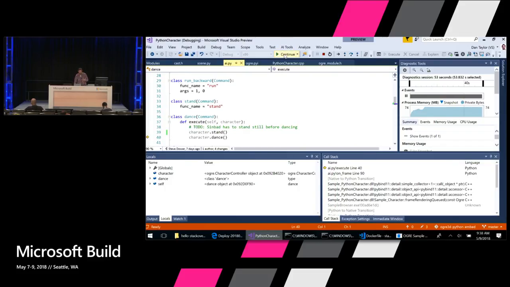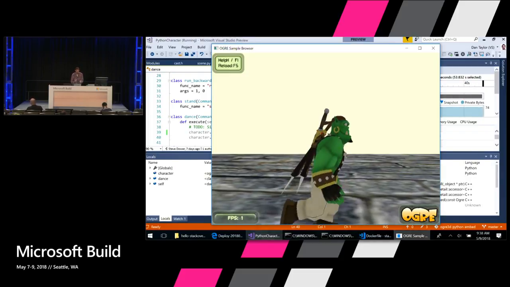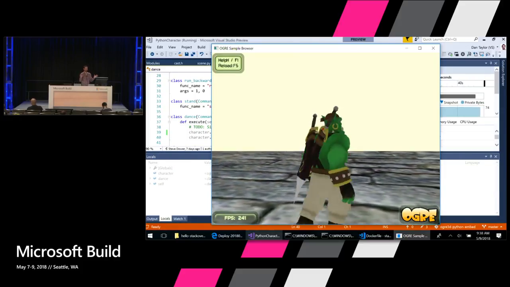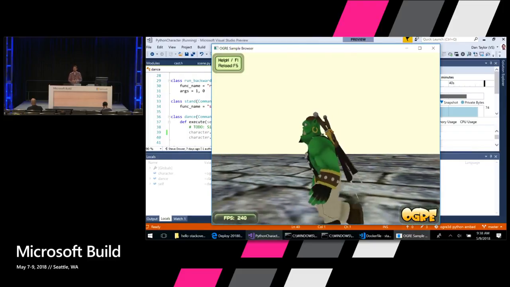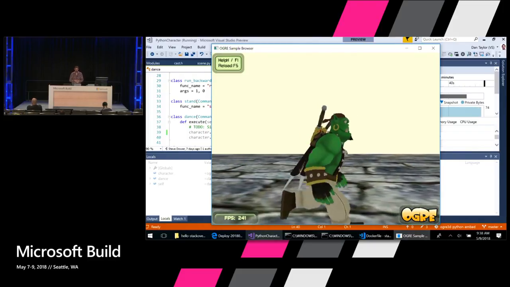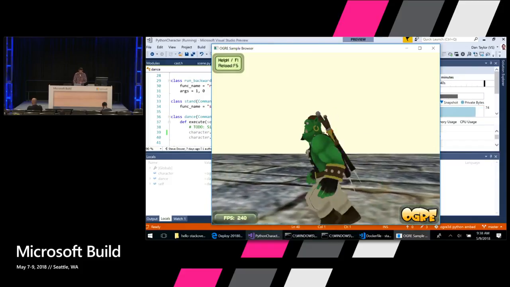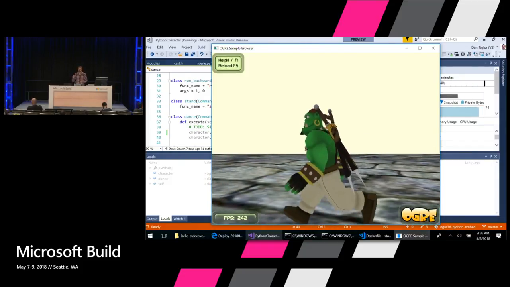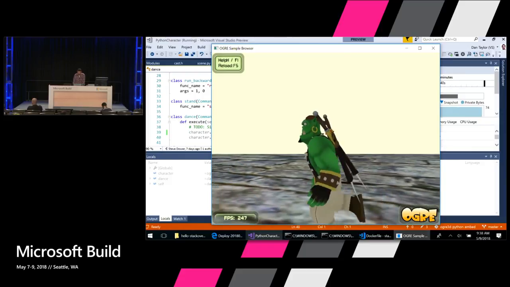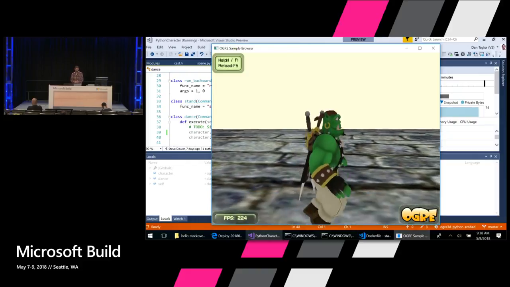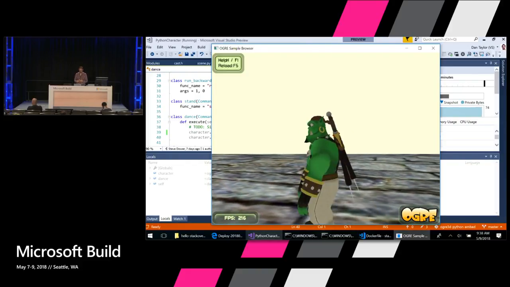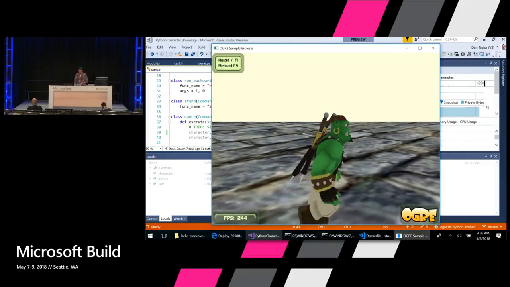One of the reasons that this is a very productive way to work with a C++ game is that because Python is an interpreted engine, I don't need to sit here and wait for this project to rebuild after I make a change to it. C++ compilation can take a long time. And so if I just want to quickly play with some scripts and change things, I can just reload the Python interpreter, right? So I have this keyboard shortcut F5 that's bound to reloading the Python interpreter. And so it's going to reload that script. And hopefully our friend Sinbad here starts dancing. There we go. He's having a good day. Cool.